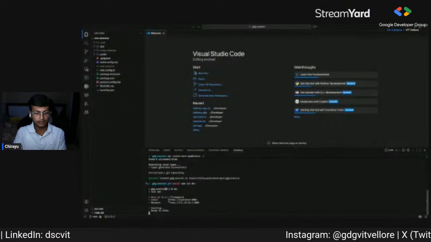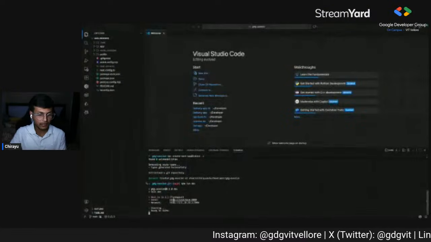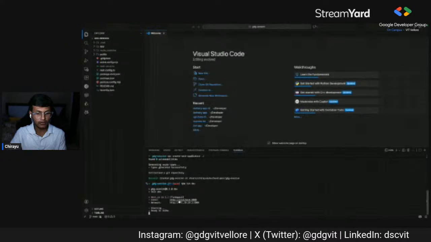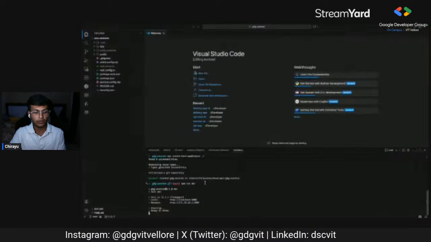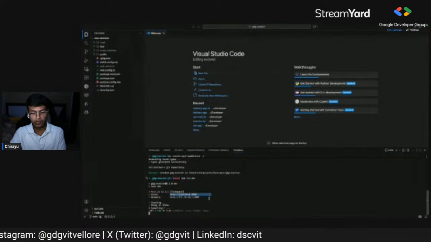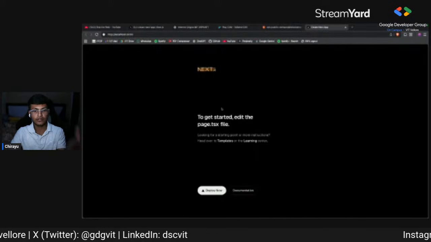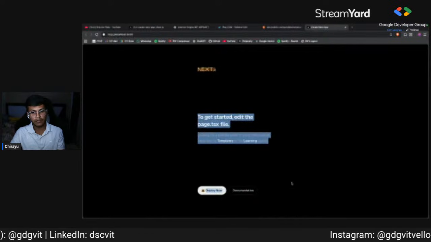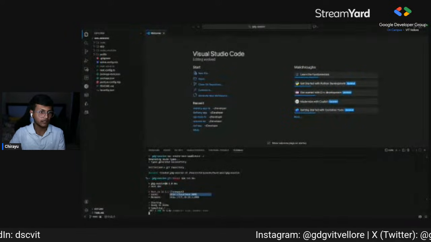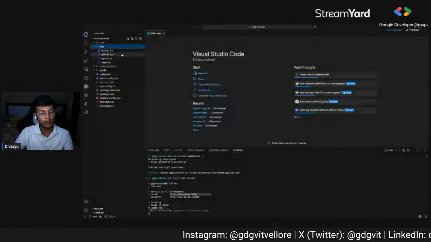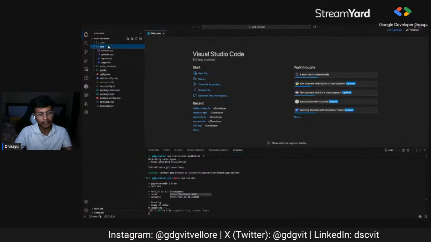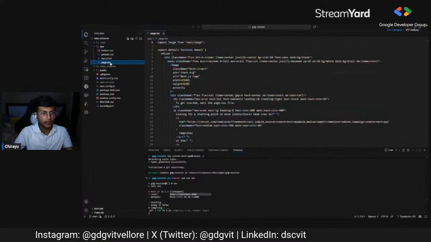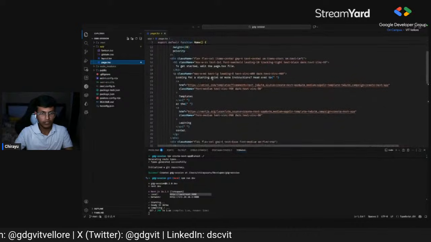Okay, so it says that it has opened port 3000 in my computer, in my local network basically, and I can access this. So this is the landing page of our Next.js project. This is the directory for our app. This is the page.tsx, which is this page.